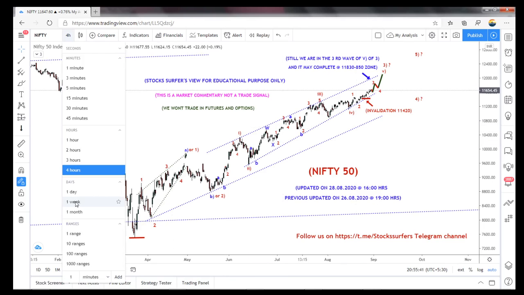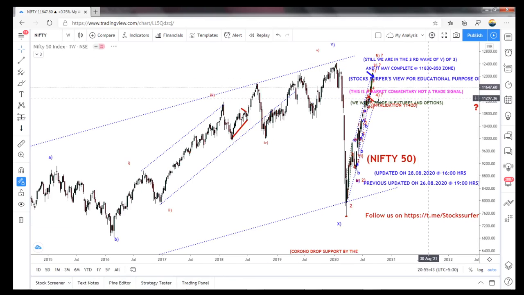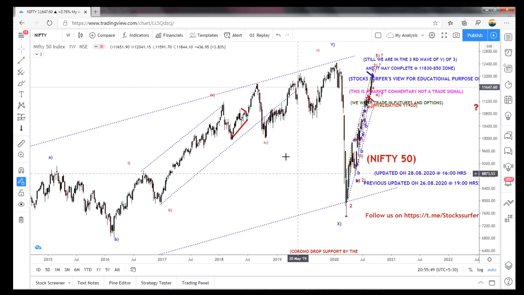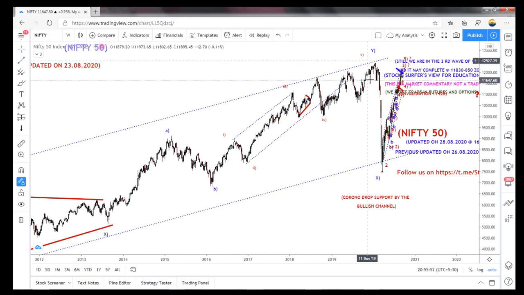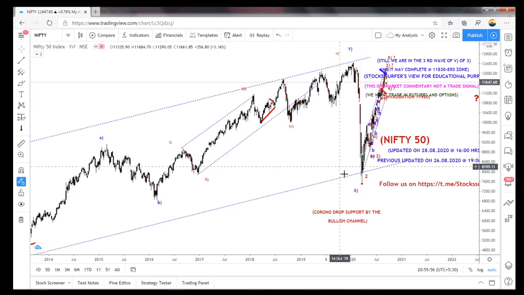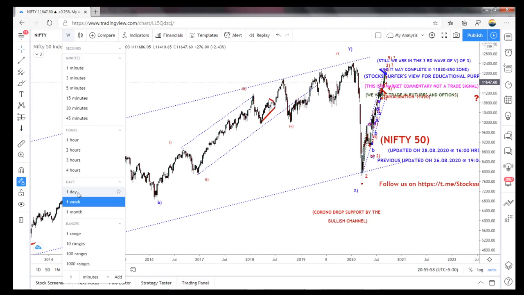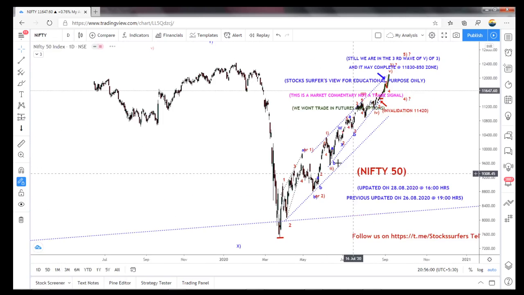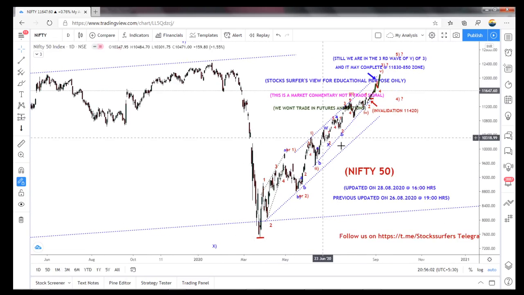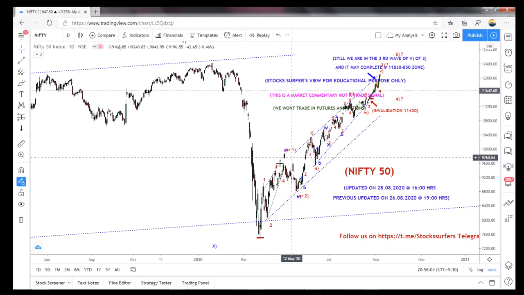So once we move on to the weekly, this is the top. This is a 3-wave structure. It's A, B, and C. So for me, I took it as a 3-wave structure, which means it may continue to the next, because this view from the bottom of 7,500 looks bullish only. It's not looking like a reversal now. It's B, C is going on.